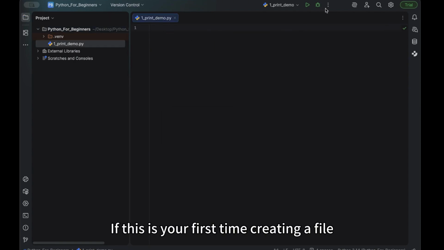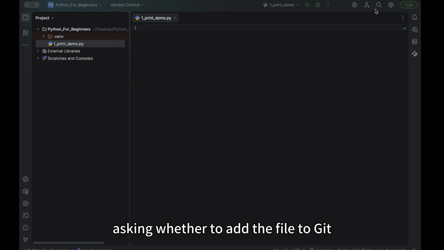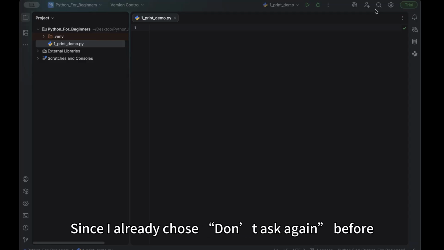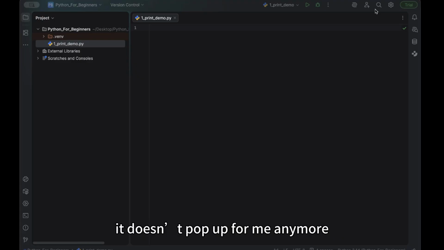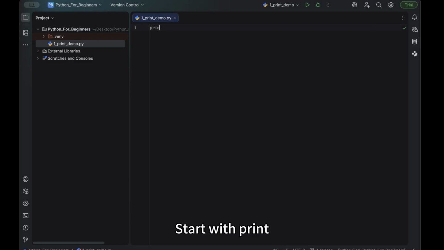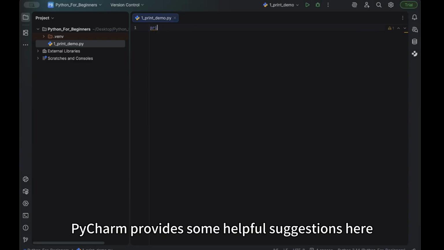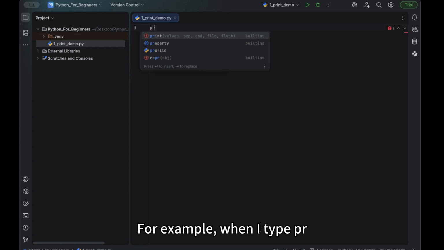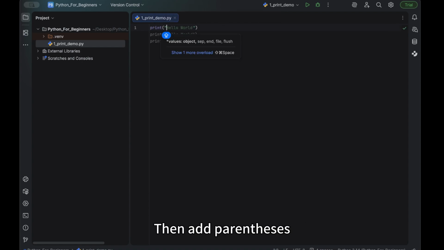If this is your first time creating a file, a dialog may pop up asking whether to add the file to Git. At this beginner stage, you can ignore it. If it appears, select Don't Ask Again and click Cancel. Since I already chose Don't Ask Again before, it doesn't pop up for me anymore. Now in this file, write our print statement. Start with print, all in lowercase. PyCharm provides some helpful suggestions here. For example, when I type PR, it already suggests keywords. Then add parentheses, a pair of quotation marks, and type the content you want to print.